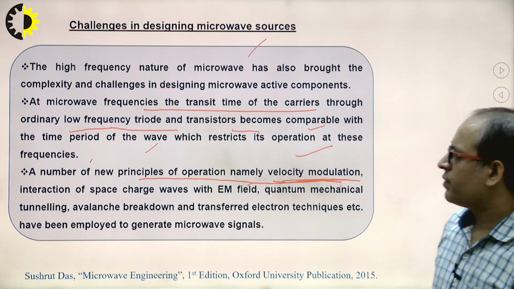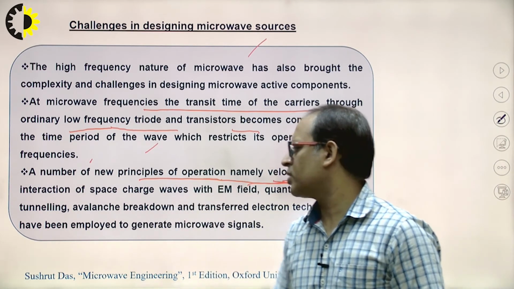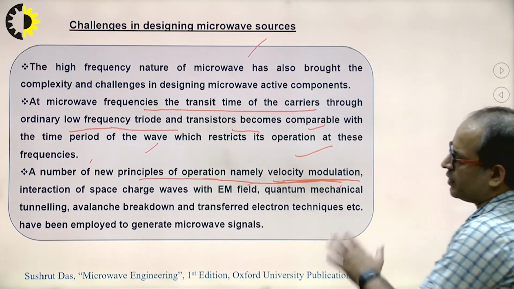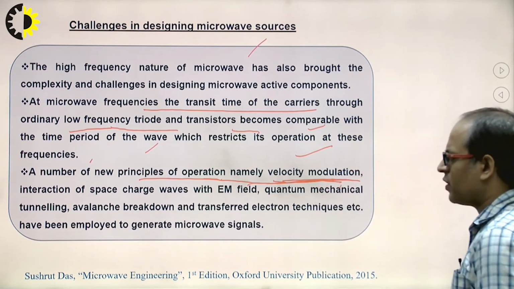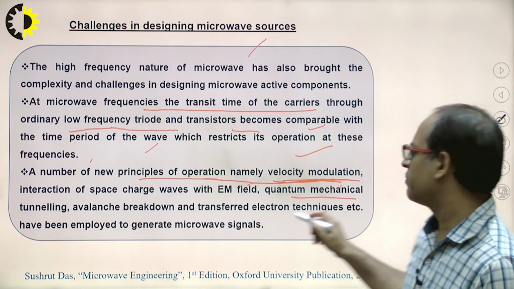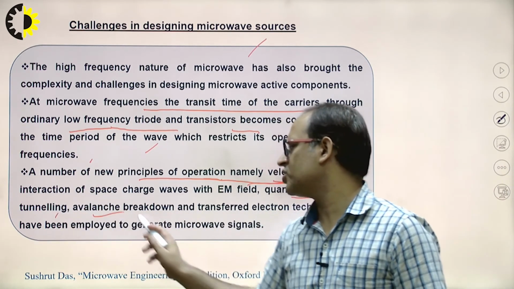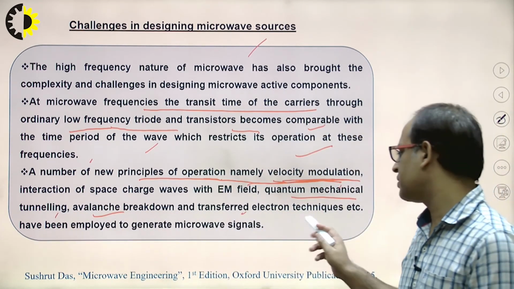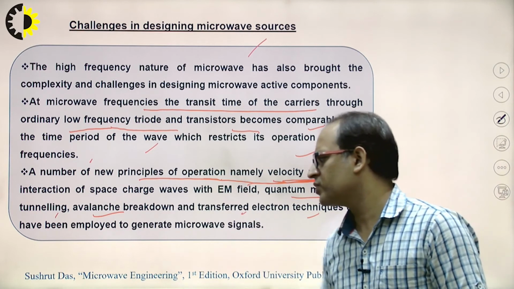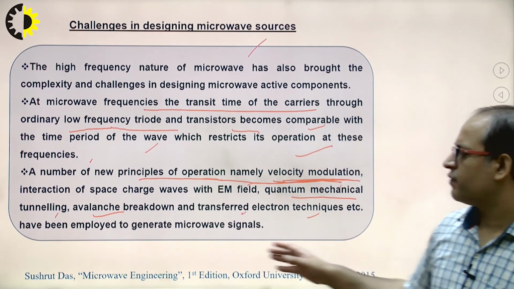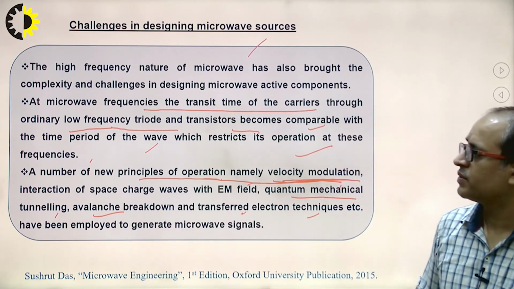A number of operations were defined for the microwave signal. The operations are known as quantum mechanical tunneling, avalanche breakdown, and transfer electron techniques. These are techniques which are used for generation of microwave signals.